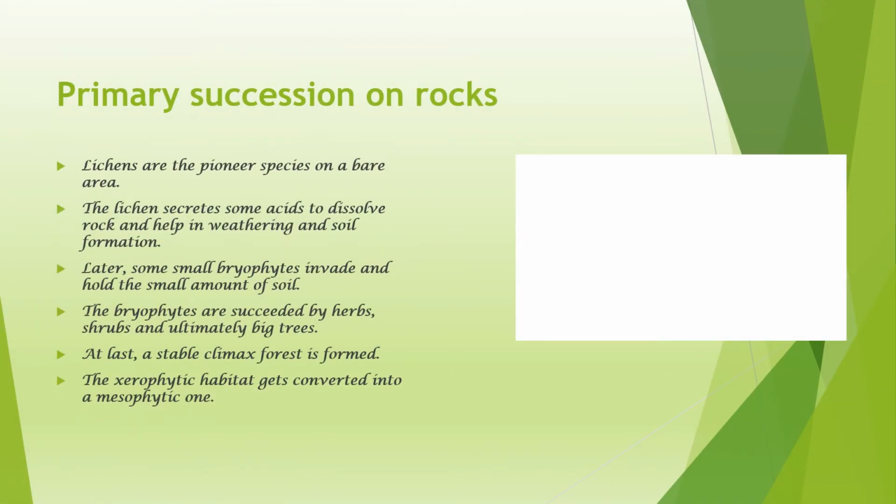Let's see how primary succession takes place on rocks. Lichens are the pioneer species, and the climax community is the forest. Let's watch the video to see how a xerophytic habitat gets converted into a mesophytic one.